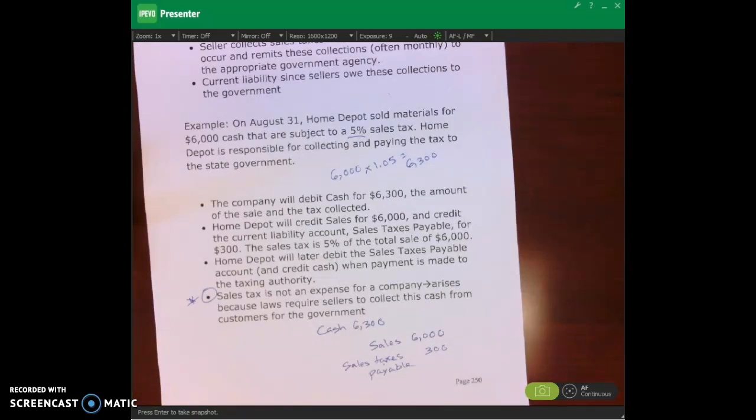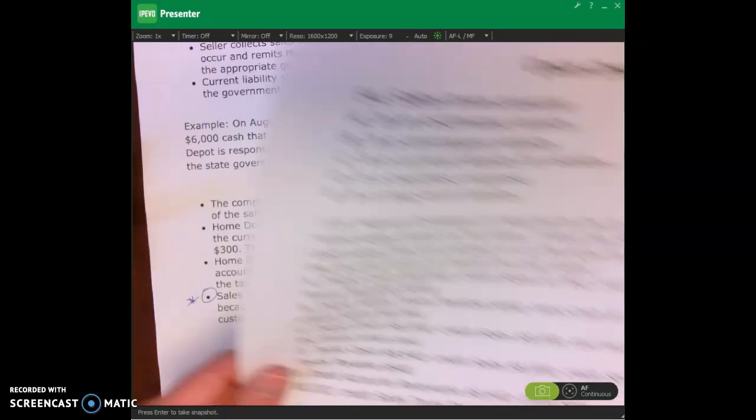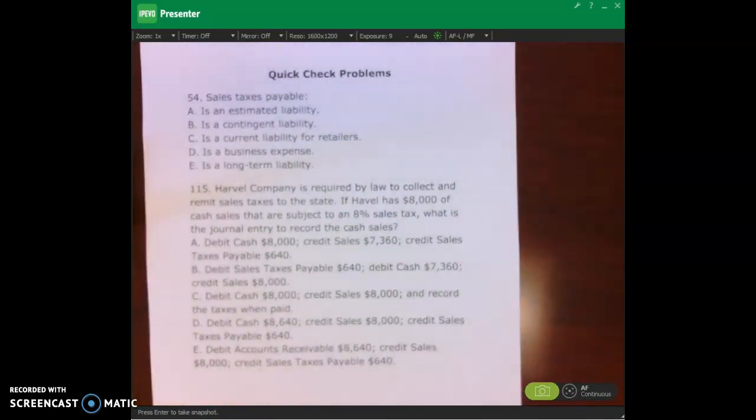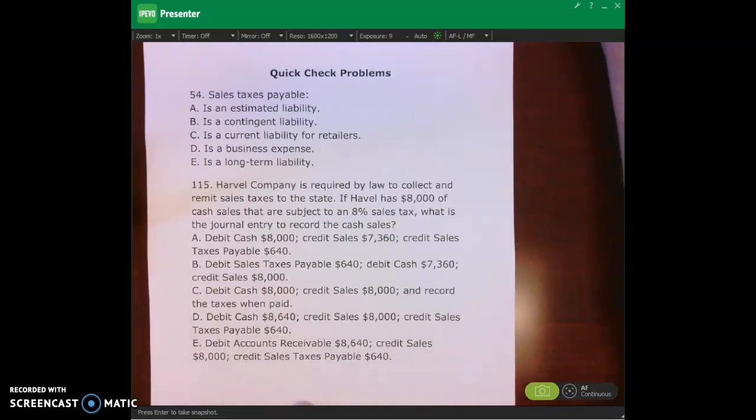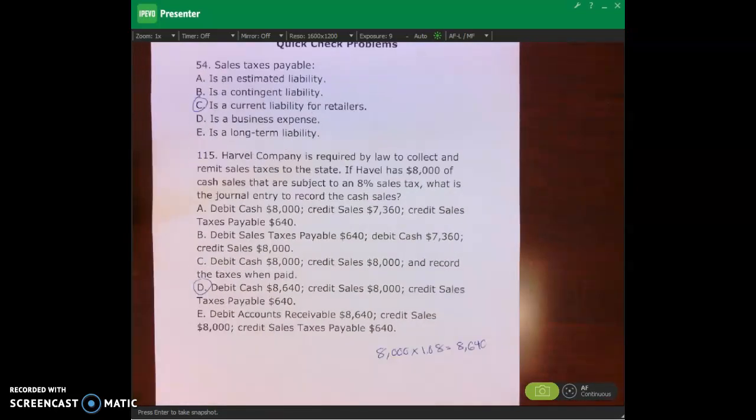So what I want you to do is to pause the lecture video and do these two quick check problems here on page 251 and then come back and check it. Okay? Thanks. All right, hello and welcome back.